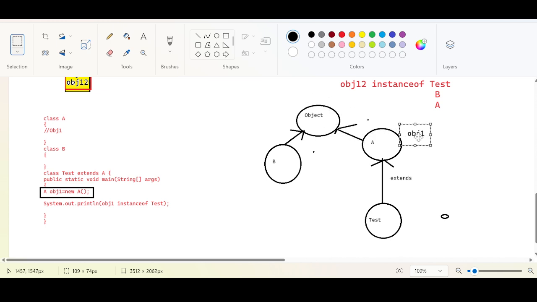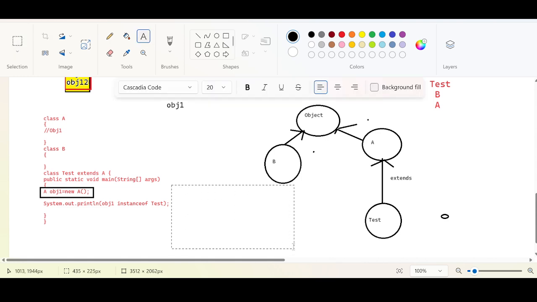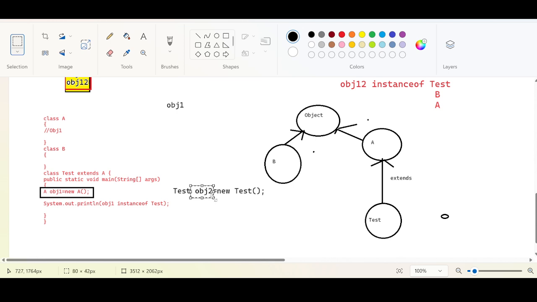If I check if obj1 is an object of test, in the below direction, if I try to do the checking, false. Agree? If I create an object for the test class, obj2 equal to new test, it's a completely child object reference variable, right? obj2 is of test type. It is directly test type.